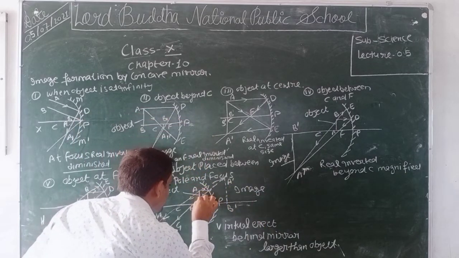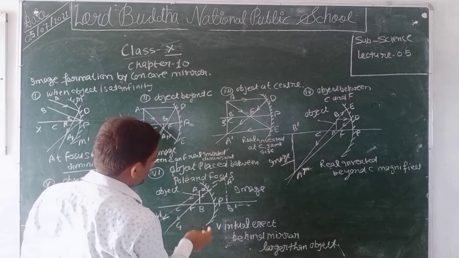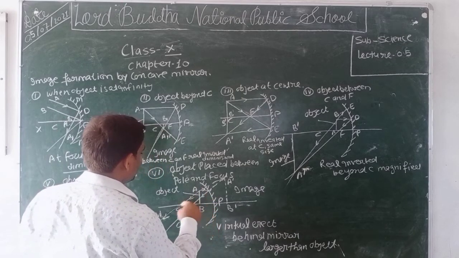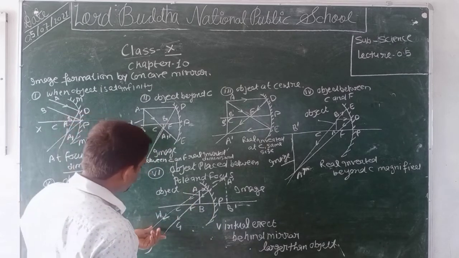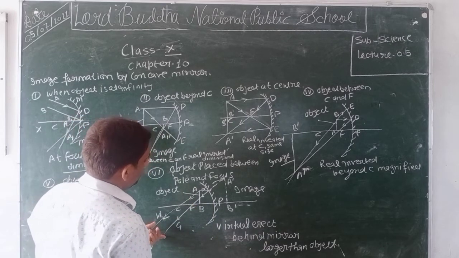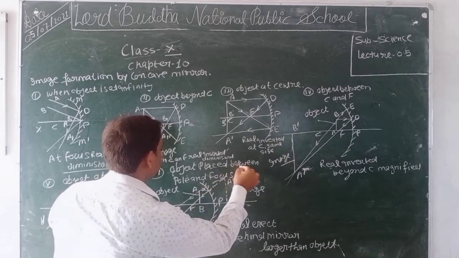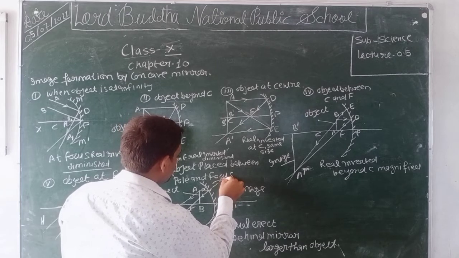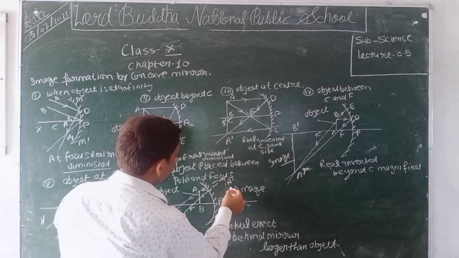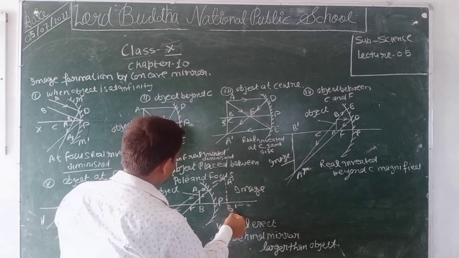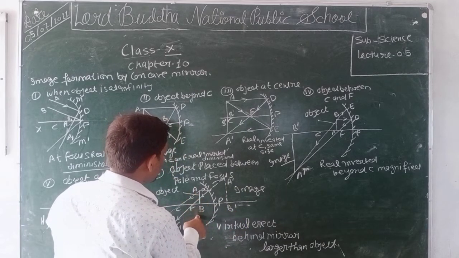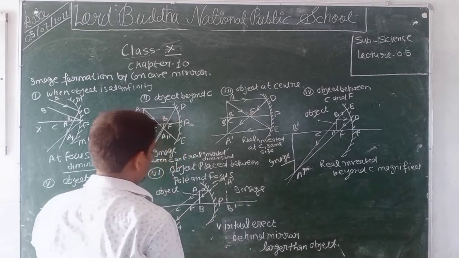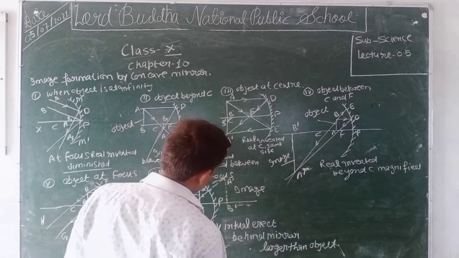For the object AB, we consider two rays: first, parallel to the principal axis, and second, passing through the center of curvature. After reflection, they do not meet. When we produce them backwards, they appear to intersect at point A dash. We draw a perpendicular on the principal axis as A dash B dash, which will be the image of the object AB. This will be virtual, erect, enlarged, and behind the mirror.